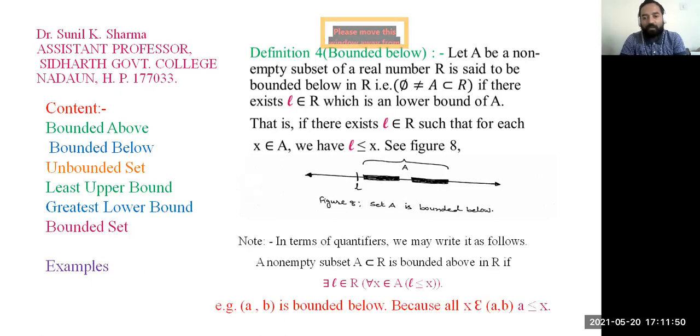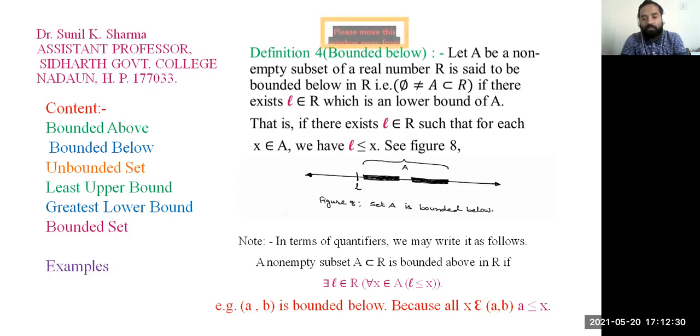In terms of quantifiers, we may write it as follows. A non-empty subset A of real numbers R is bounded below in R if there exists L belongs to R such that for all x belongs to A, L is less than or equal to x. In the previous example, that is the open interval (a, b), this is also bounded below because for all elements x belonging to (a, b), we have a lower bound small a, that is small a is less than or equal to x. So a is the lower bound. It means when we get a lower bound, then the set is bounded below.